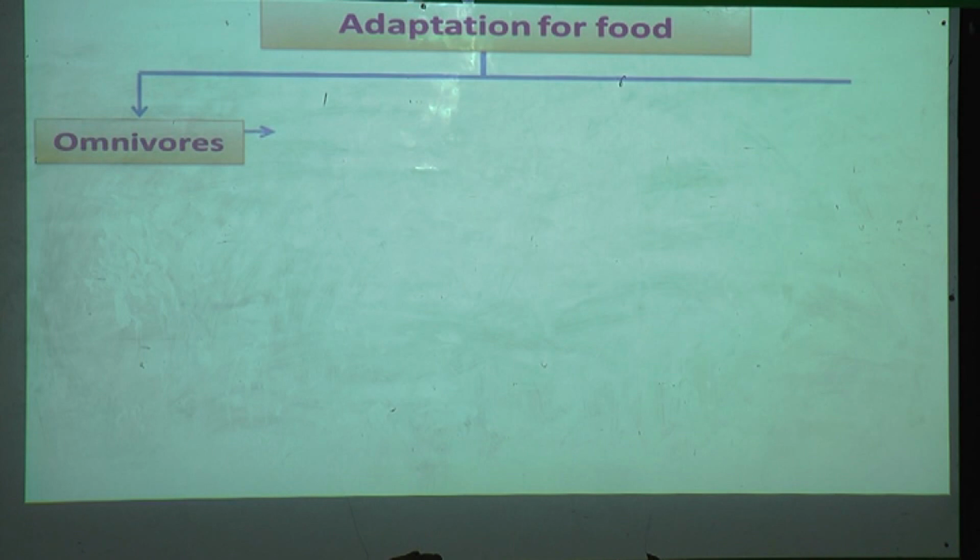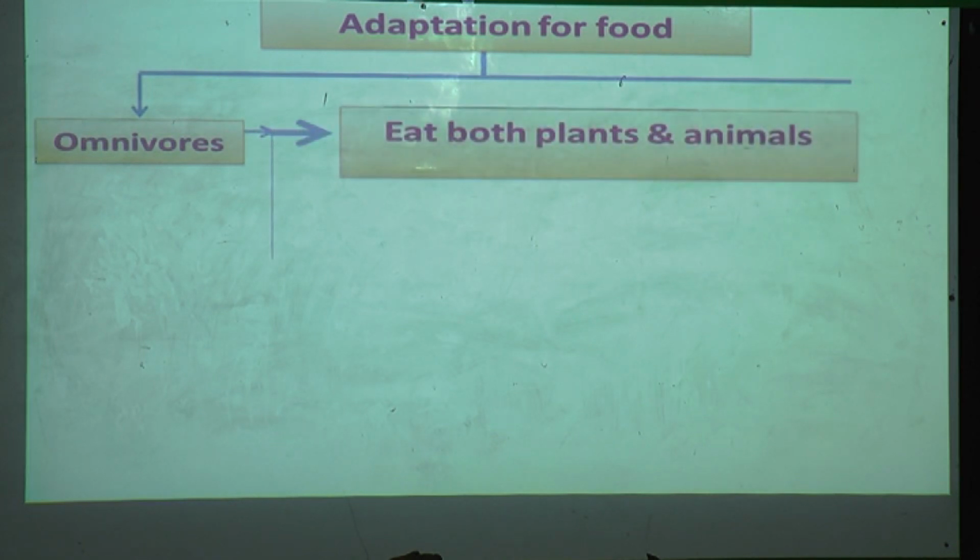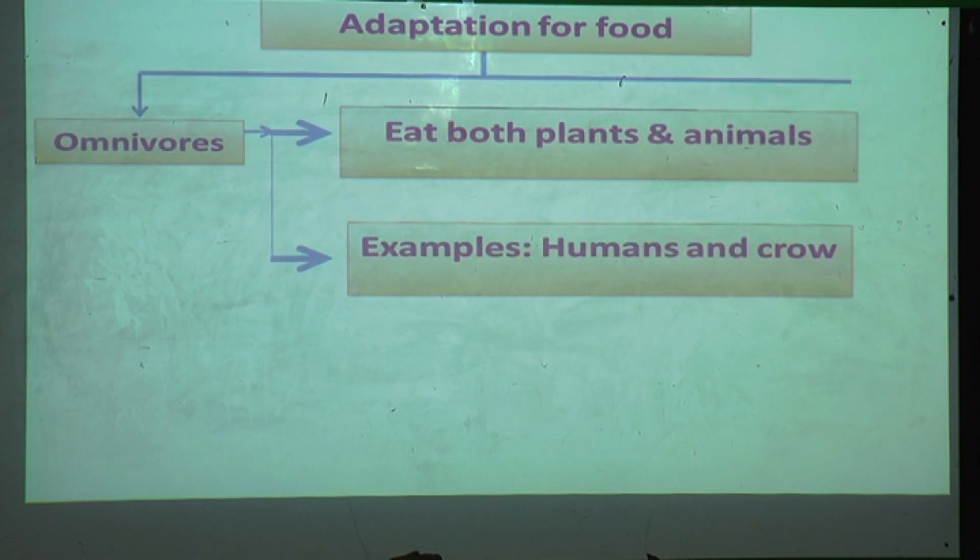Omnivores. Omnivores can eat both plants and animals. Example, humans and crow. These both are omnivores, they can eat both plants and animals.